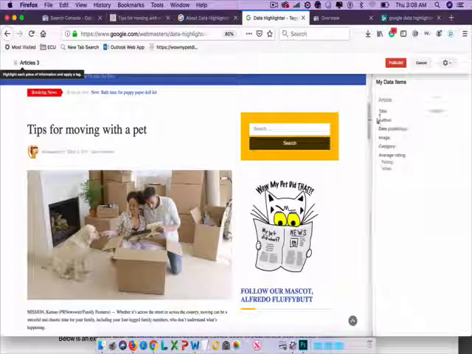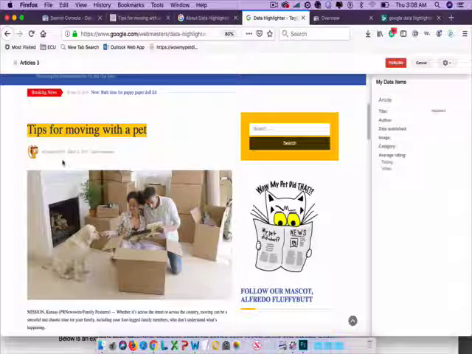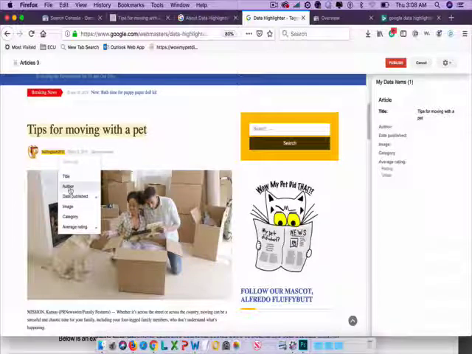The very first one is title. The title is right here, Tips for Moving with a Pet, and I can just highlight that and click on title. Then I'm going to look over to the right and make sure that shows up. If that shows up incorrectly for some reason, you can hit clear tag and that will delete, and you can try it again. Now the next one is author, so I'm going to highlight author and click author.